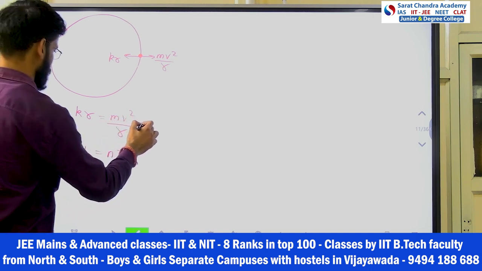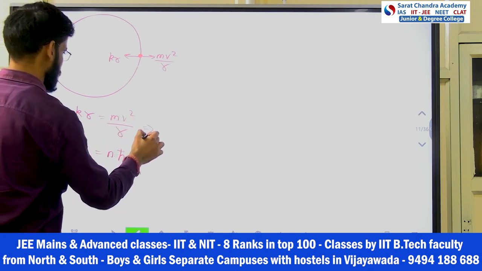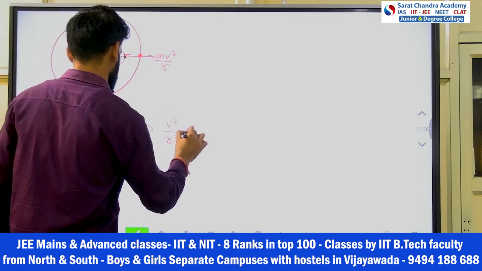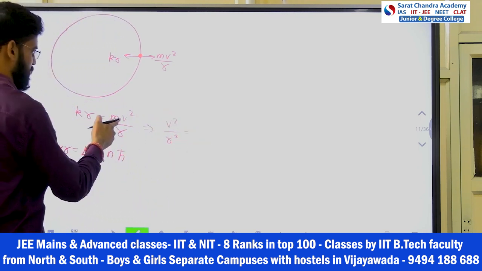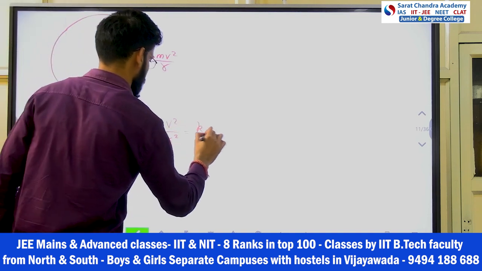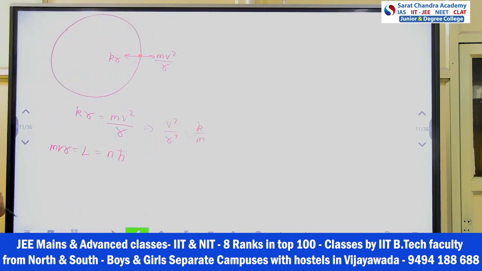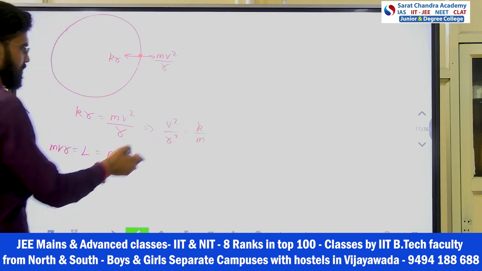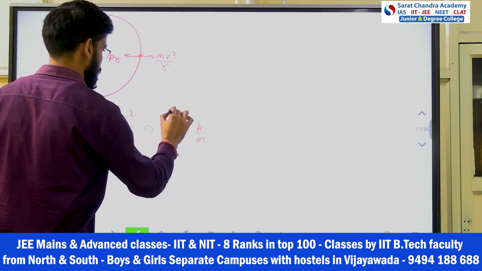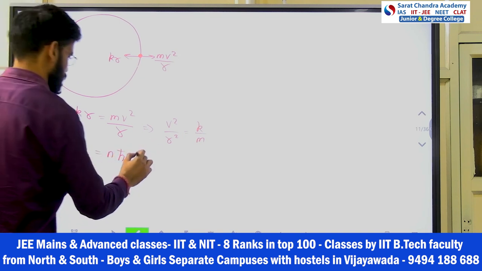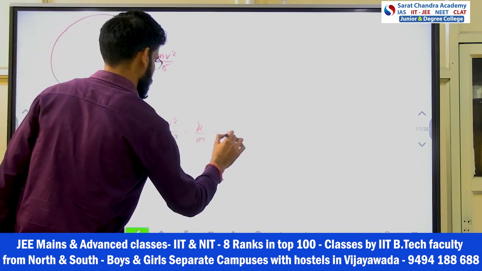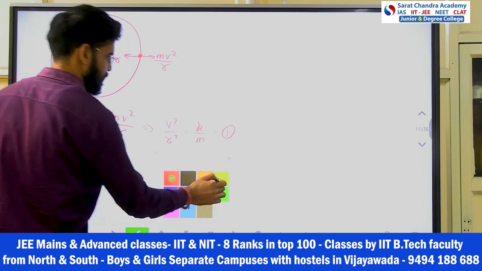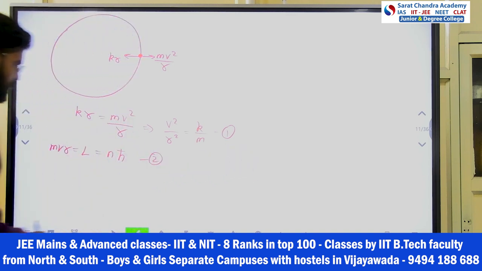From here, if I get the relation between V and R, what I get is V square by R square is equal to K by M, right? Before going to any other option for calculating V and R, I will name this equation number 1 and this equation number 2. From 1 and 2 only, I will solve all the options.